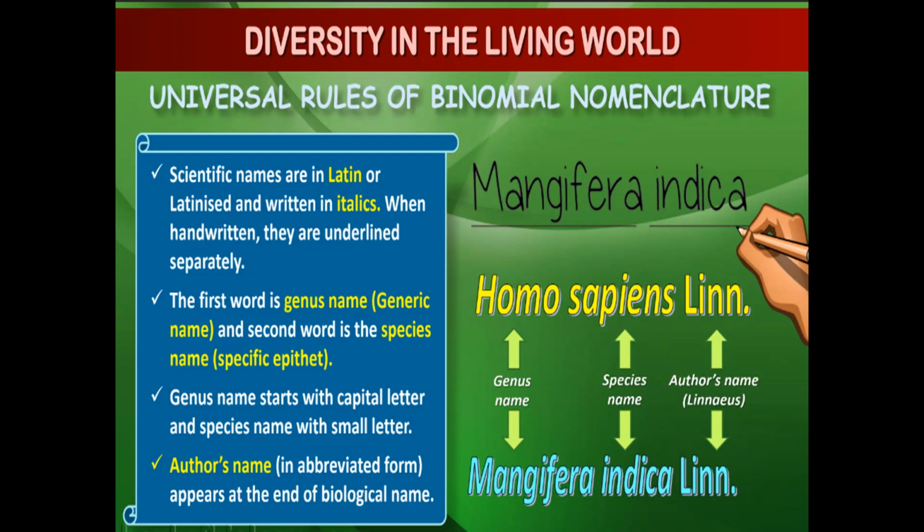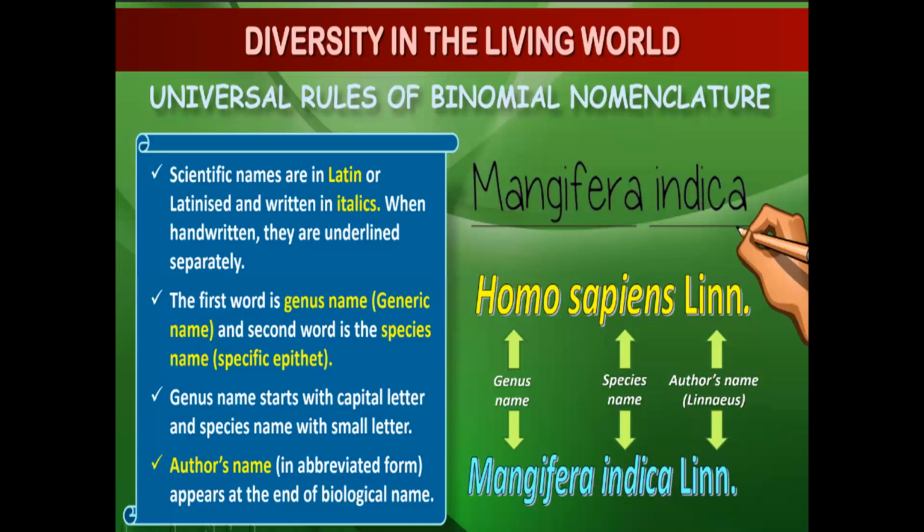They are written in italics, which means when you type, you can give the font italic. There is an option in Word for bold and italic. There only you will get that option. But when handwritten, everyone will not have that cursive handwriting. So in that case, if you are writing it by hand, you have to underline both words separately. Very important. In your exam, if you write any scientific name of an organism and you don't underline, it will be 0. They will not give you marks.